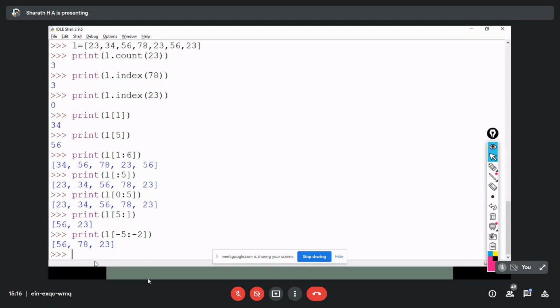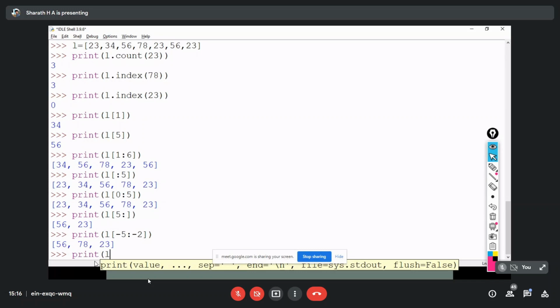Without any range value, print L of only colon.